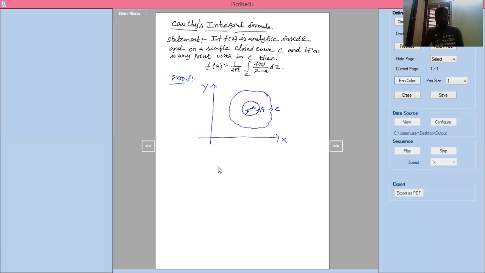Now here C is one closed curve. Inside that closed curve, I took C1, where A is the center and R is the radius. The C is a closed curve, and inside that C, I took another curve, C1, which is a circle. Here A is the center point of the circle, and R is the radius.